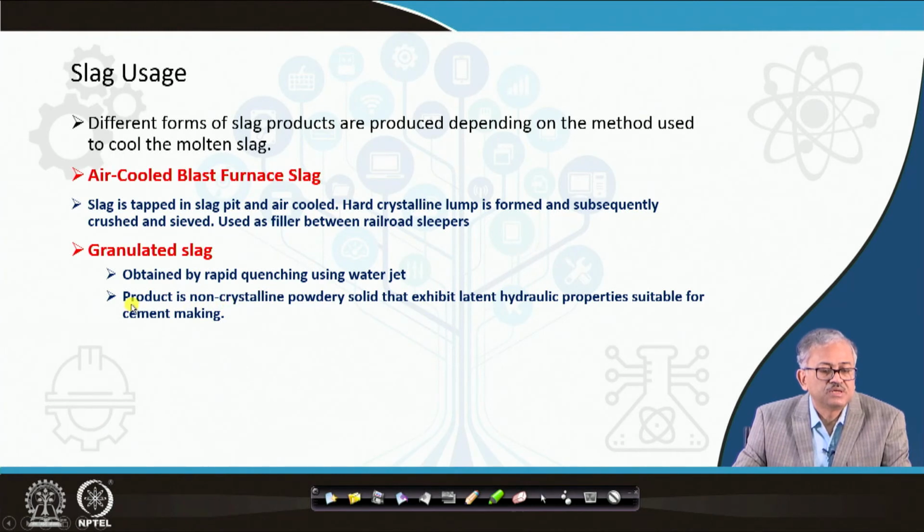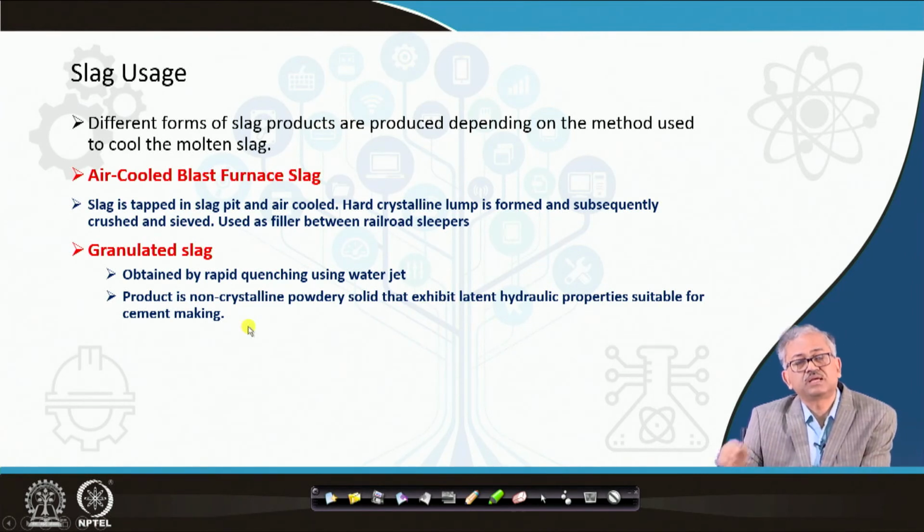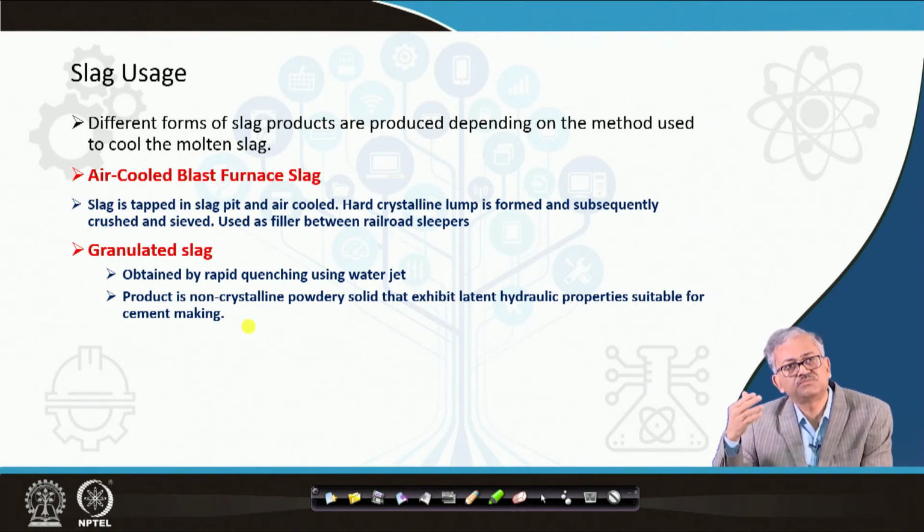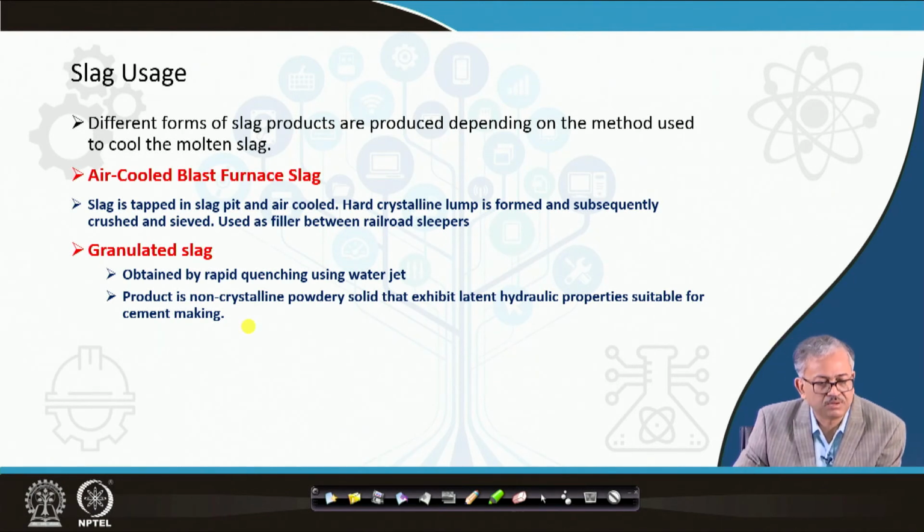You can use it. It is a non-crystalline powdery solid that exhibits latent hydraulic properties suitable for cement making, and it goes to the cement plant. So the majority of the blast furnace slag goes to the cement plant.